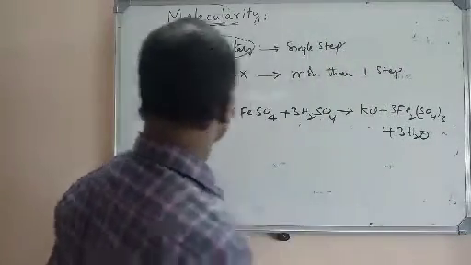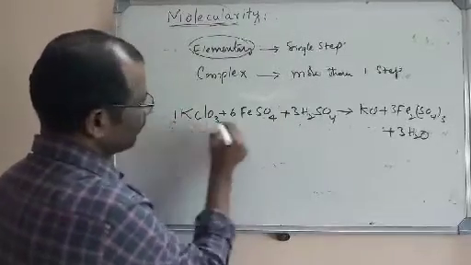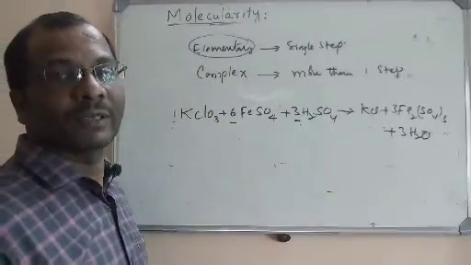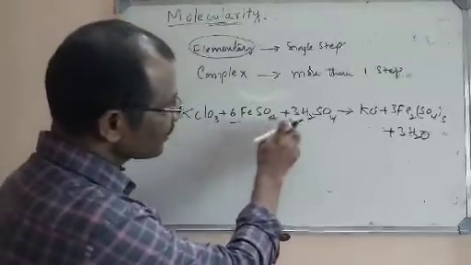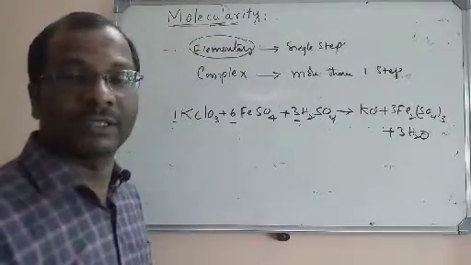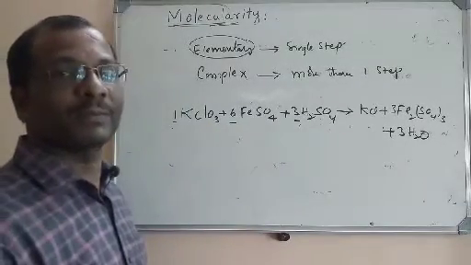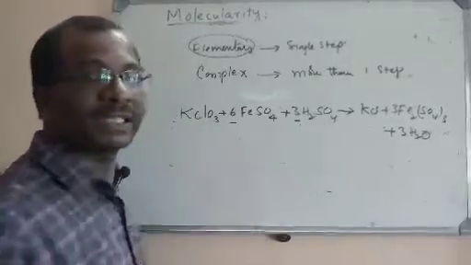So if you see this reaction here, it is 1 plus 6 plus 3. It seems to be of order 10. Actually it is a second order reaction. Even the molecularity seems to be 6 plus 3 plus 1. What we say, the molecularity is 10, because earlier we just simply counted the molecules and said the molecularity. But this is a complex reaction.